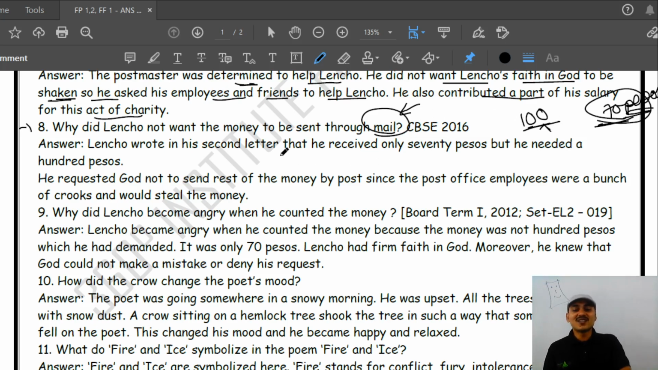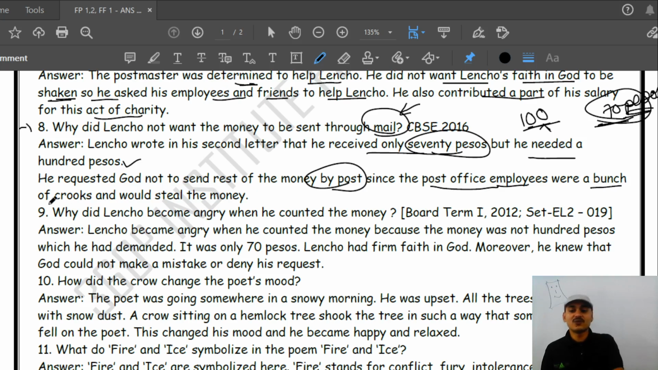So Lencho wrote in his second letter that he received only 70 pesos, but he needed 100 pesos. He says that he needed it a lot, he was in great need. So he requested God not to send the rest of the money by post, since post office employees were a bunch of crooks. He said a bunch of crooks.